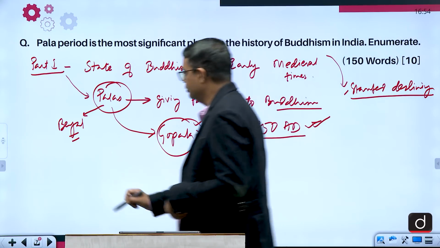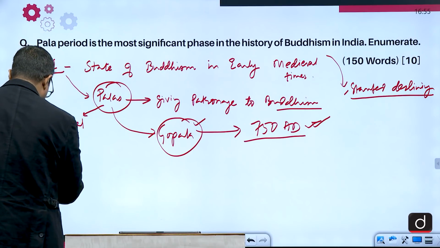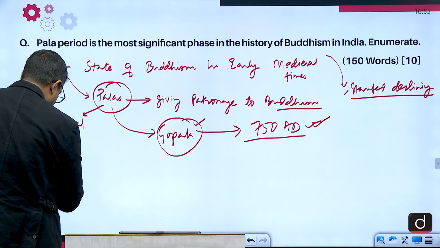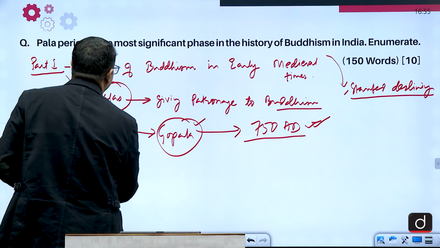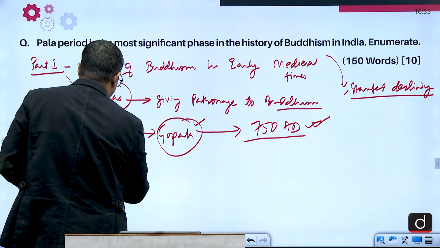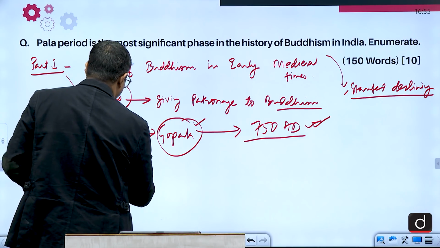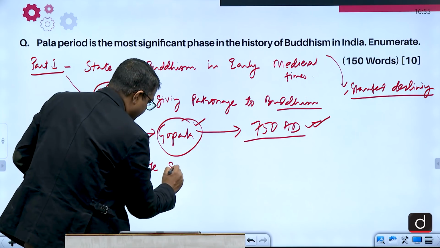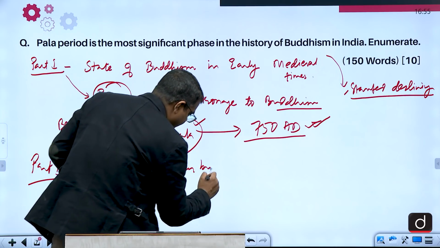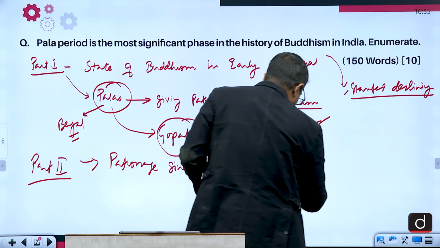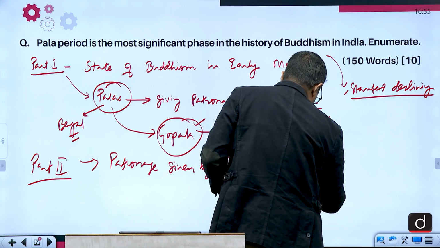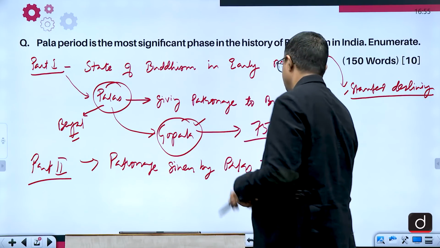After writing this little bit, you then give the patronage given by the Palas to Buddhism.